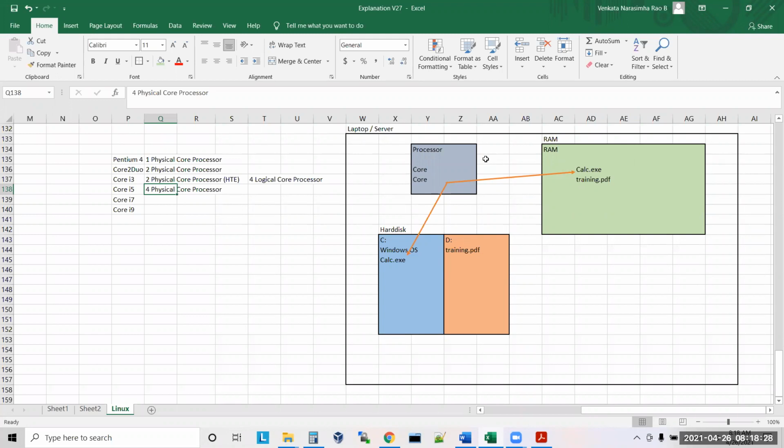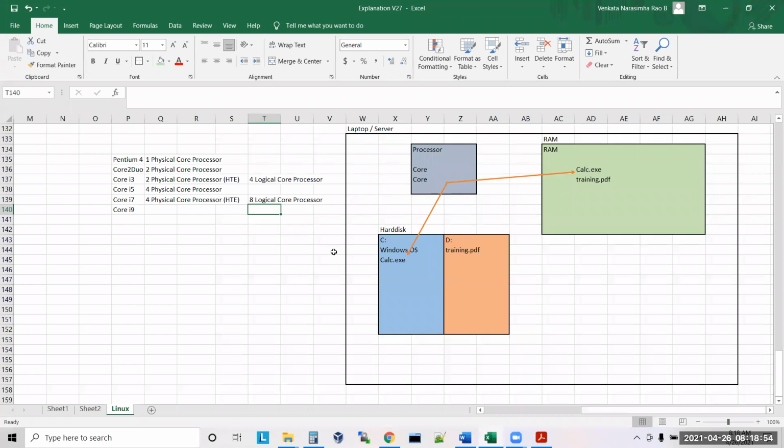Okay, now what is core i7? What is this, sir? Core i7: 4 physical cores, and 8 logical cores.